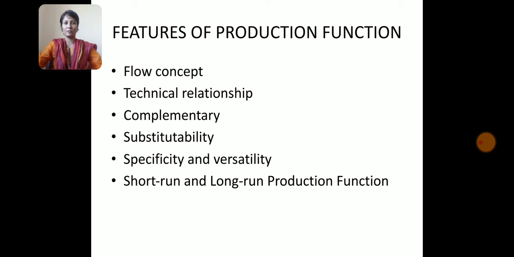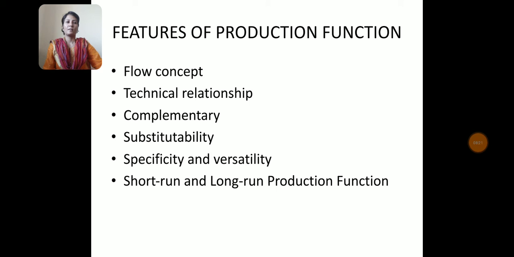The last feature here is short run and long run production function. Short run production function represents a time period in which the inputs of some factors of production cannot be changed. They are referred to as fixed factors. For example, plant, machinery and equipment. Long run production function represents time period which allows change in the input of all factors of production used by the organization.